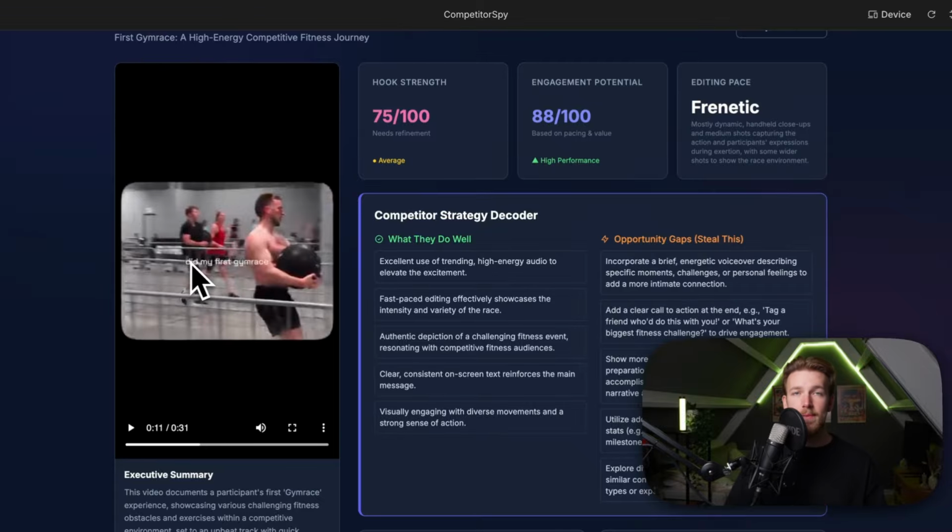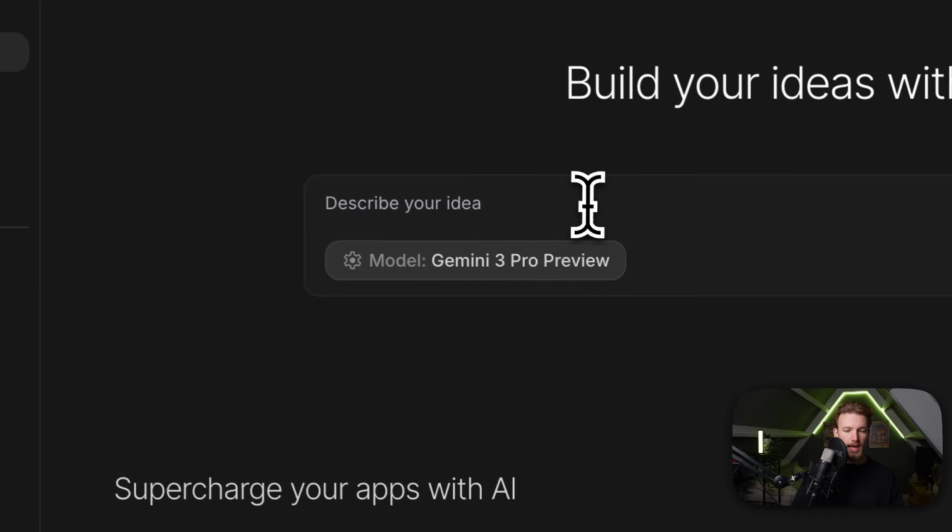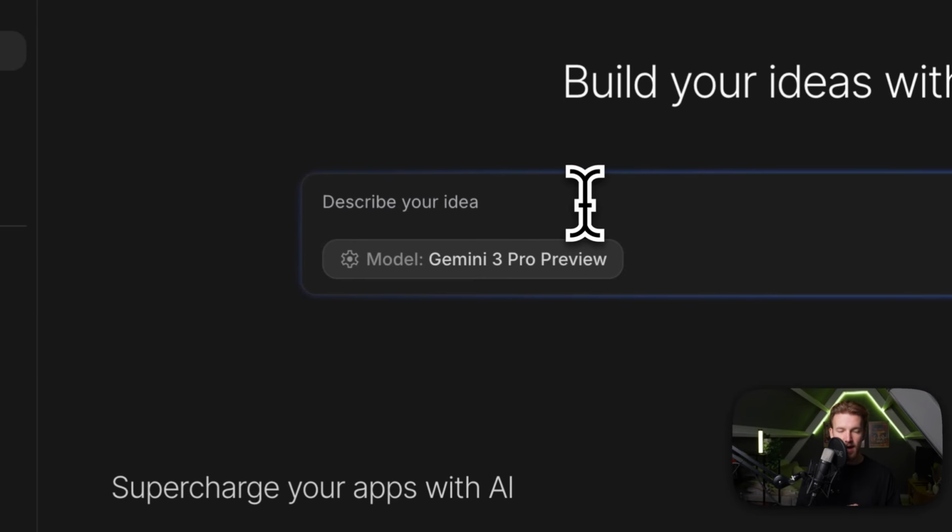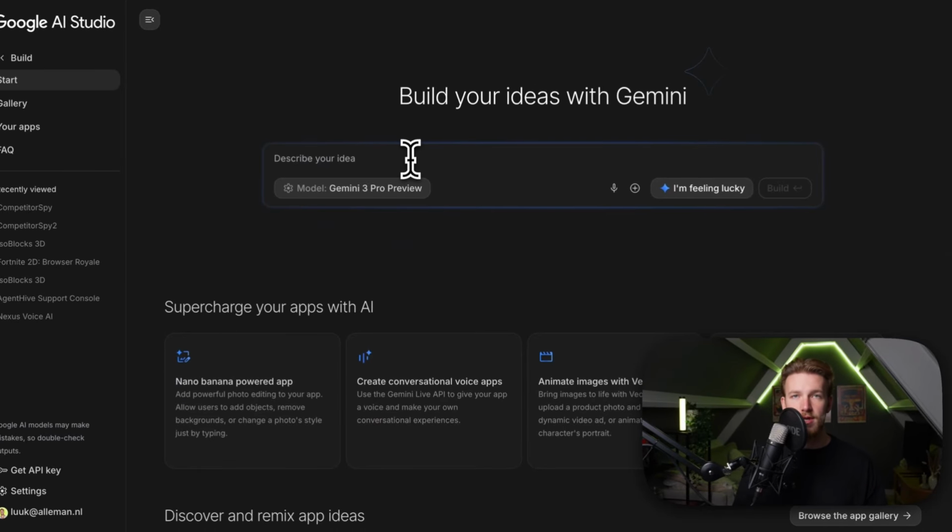So the last app that we are going to create, we can now go back to our AI Studio and we can start with our last idea. And that is basically to create a voice agent. And I've created some other videos about voice agents, and we always needed to use something like Vapi, something like OpenAI real-time API. But right now it is so insanely simple to create a voice agent that we can just say something like the following.